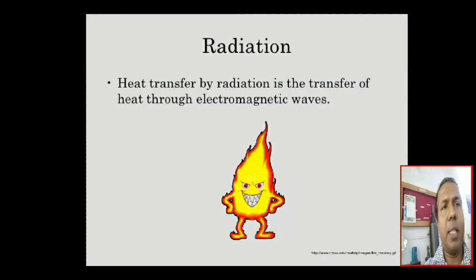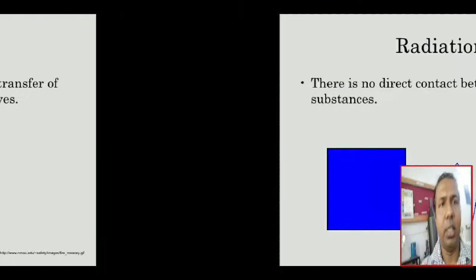Now, radiation. Heat transfer by radiation is the transfer of heat through electromagnetic waves, just like the waves from the sun to the earth. In between there is no media outside the earth, because outside the atmosphere there is no medium, no gases are present. Even so, the solar radiation, meaning the sun rays, travels from the sun to our earth, so this is called radiation.